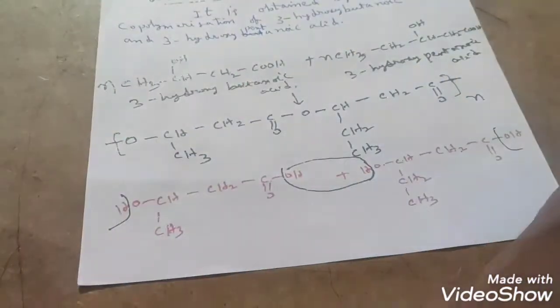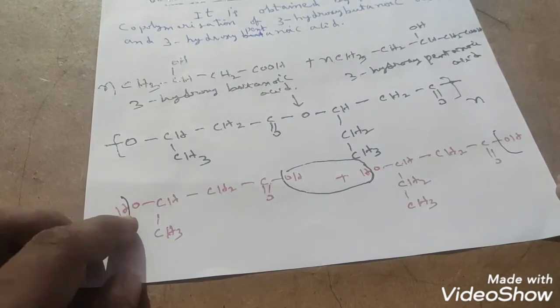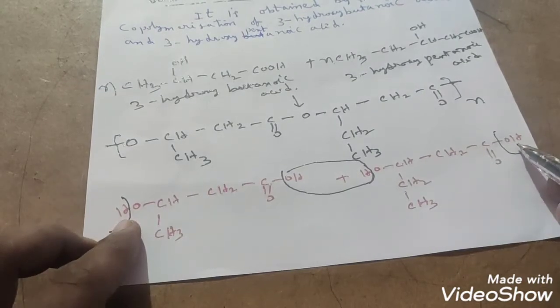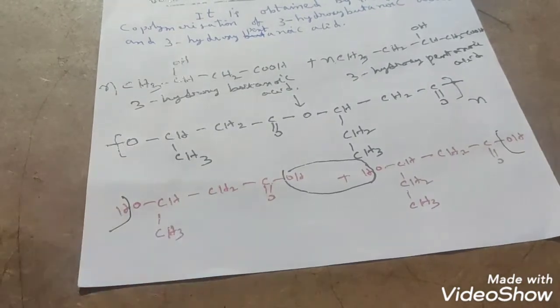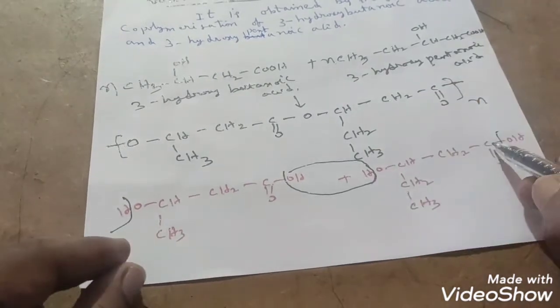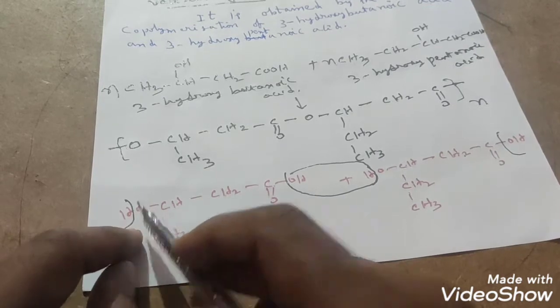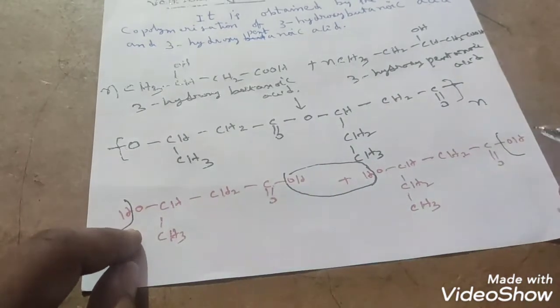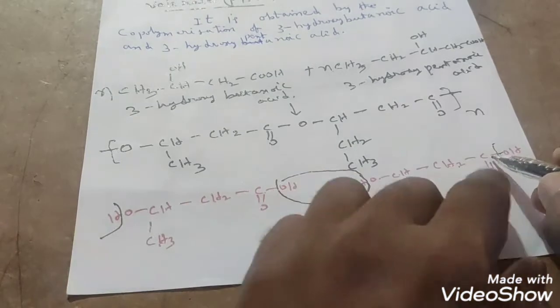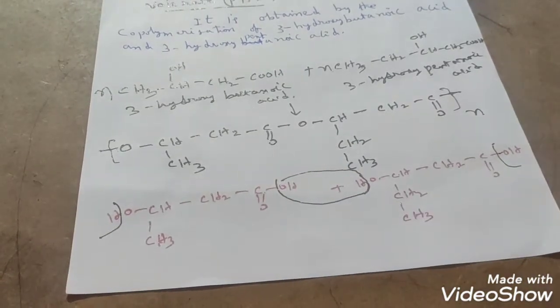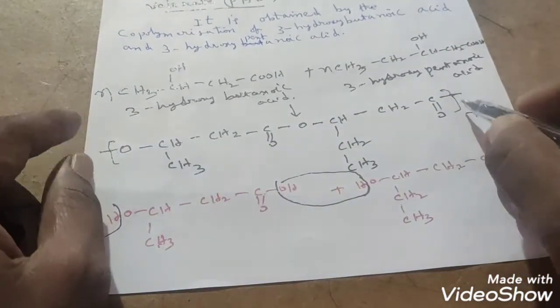If you add 3-hydroxybutanoic acid to this side again, from the hydroxy group hydrogen, and here OH is removed as a water molecule. So in that joining part, this C double bond O is again joined with this oxygen. Correct or not? If you write this compound on this side, that C double bond O is joining from the other compound. So that joining part I kept like this.